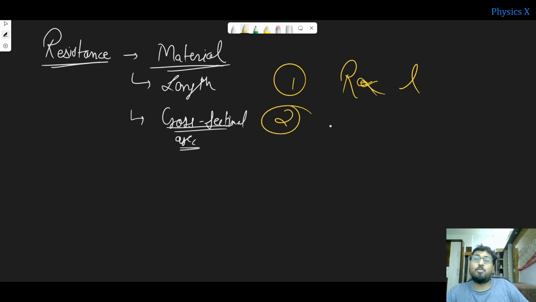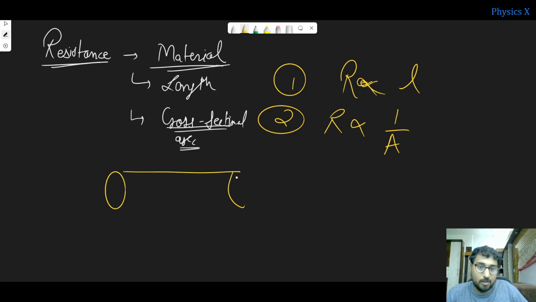So the second point is what? Resistance is inversely proportional to cross sectional area. That means what? Suppose this is a thicker rod and there is a thinner rod.